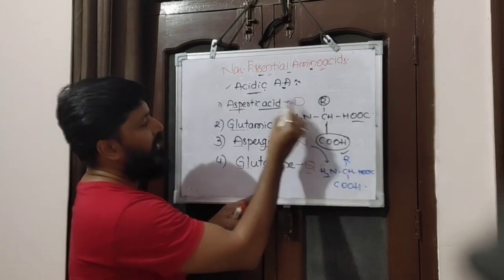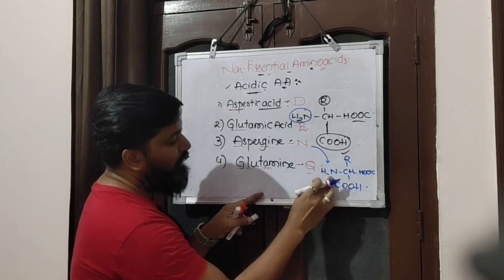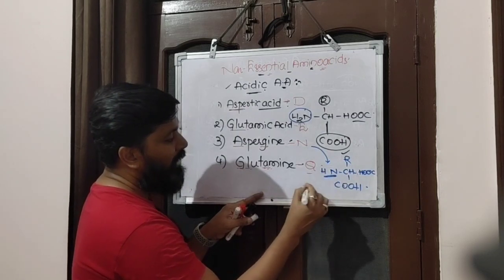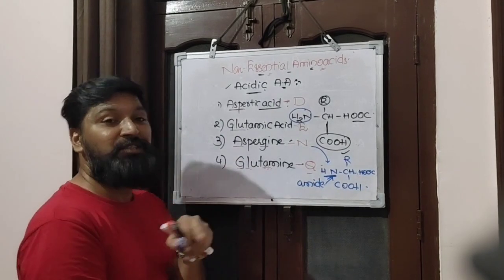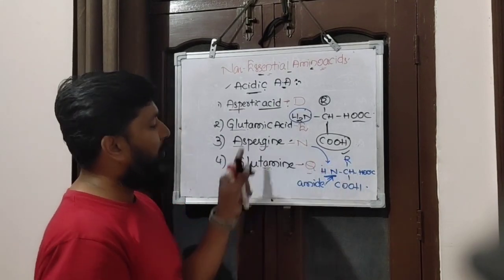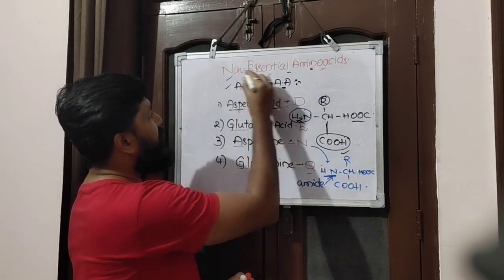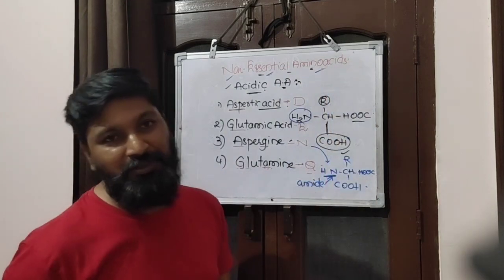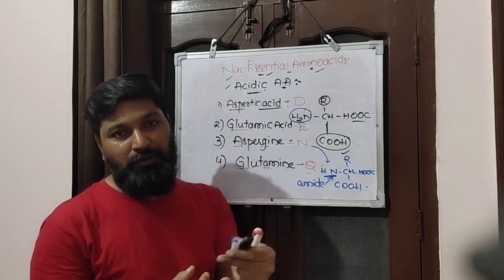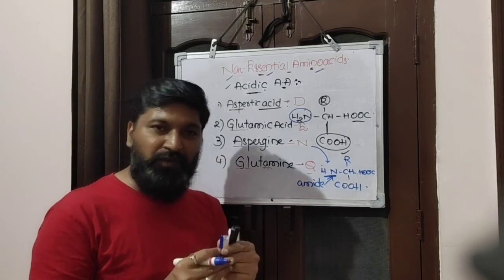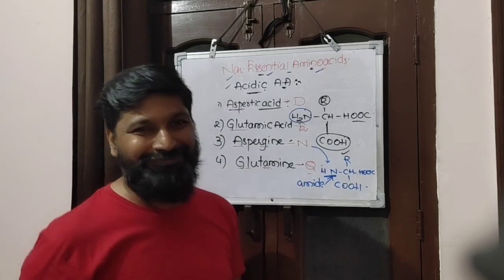But in the case of the amide form, the OH of the carboxyl is replaced by NH2. The amide form of aspartic acid is called asparagine. Similarly, the amide form of glutamic acid is called glutamine. So all four are considered non-essential amino acids, children, right? In the next one, we are going to discuss neutral amino acids, sulfur-containing and alcoholic amino acids, one by one in sequence. Thank you.